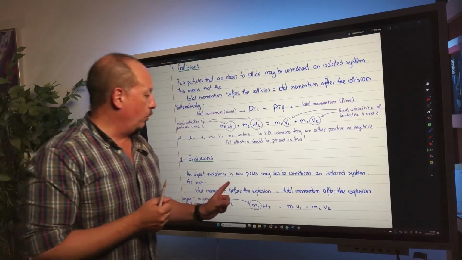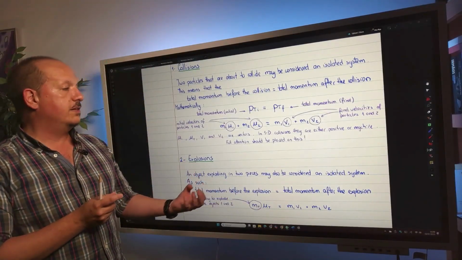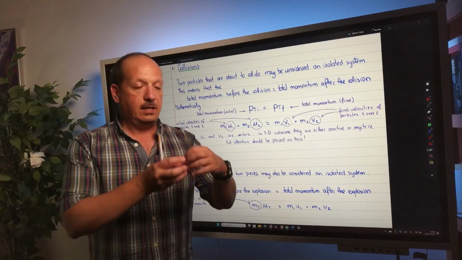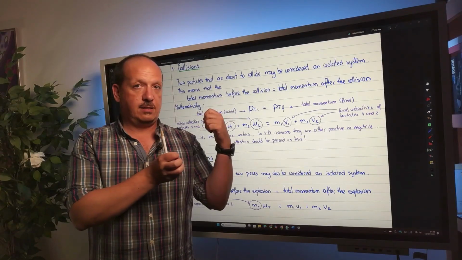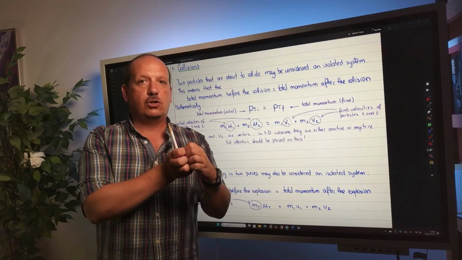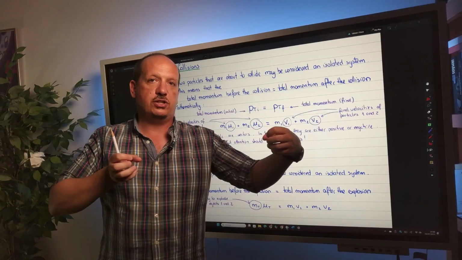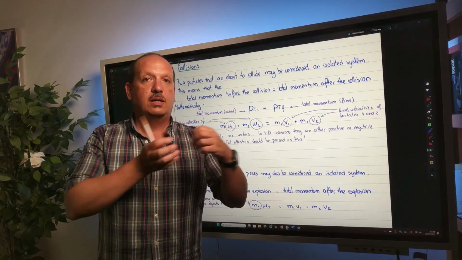An object exploding in two pieces may also be considered an isolated system. Again, if an object is going to explode in the context of mechanics, AS level, this is just going to happen in one dimension.